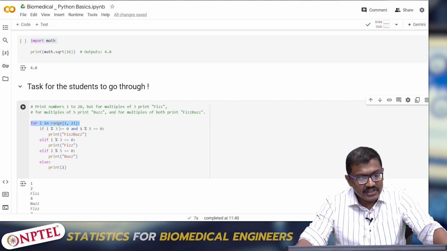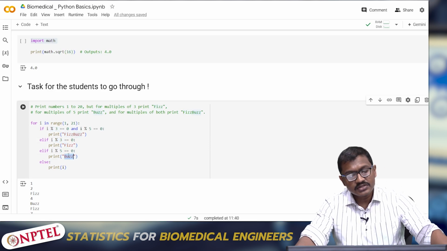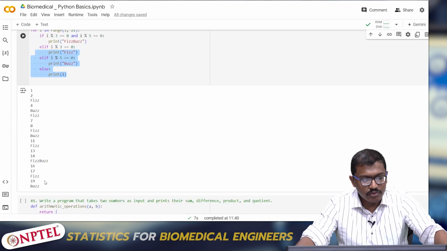I'm checking whether the number is divisible by both 3 and 5, in which case it has to print fizzbuzz, because the question is that if it is only divisible by 3 and the remainder is 0, it has to print fizz, and if it is divisible by 5, it has to print buzz, else it has to just print the variable i. So this is how the output would be.